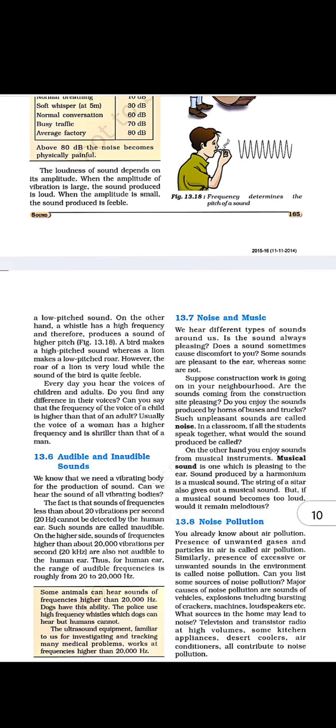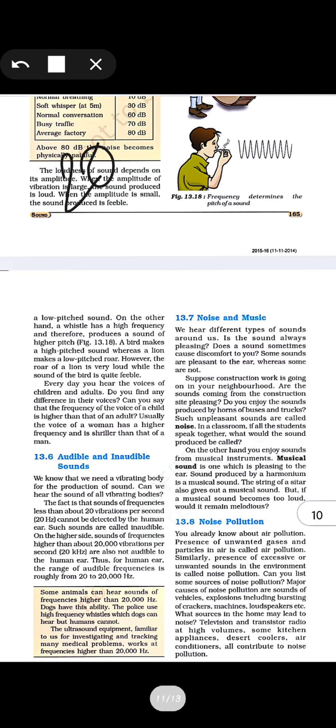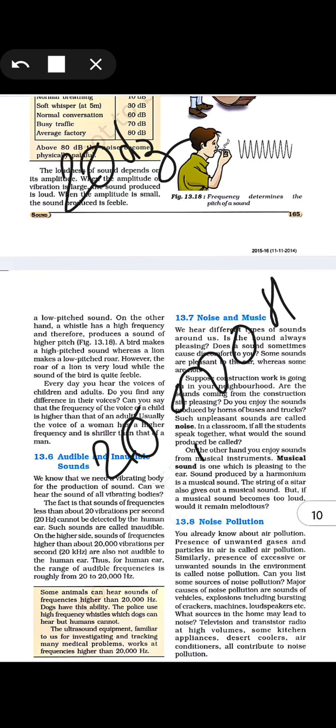If you are talking about the range of sound that is audible to us, it is from 20 hertz to 20,000 hertz. So 20 hertz is audible and 20,000 is also audible. That doesn't mean that we will be happy to hear that 20,000 hertz sound. It is audible, but our ears cannot bear that much sound.